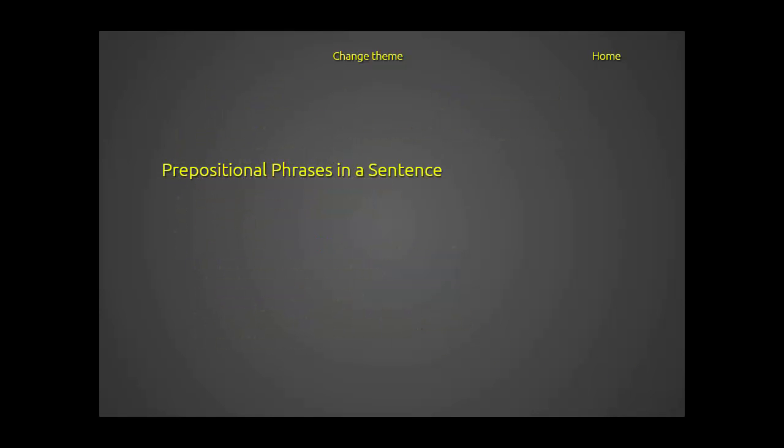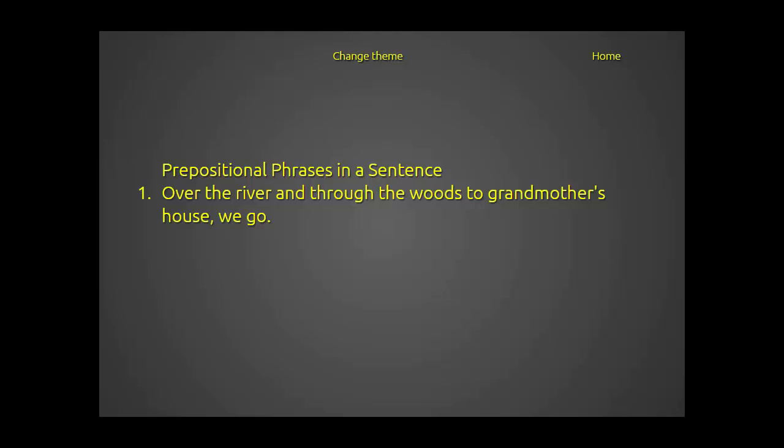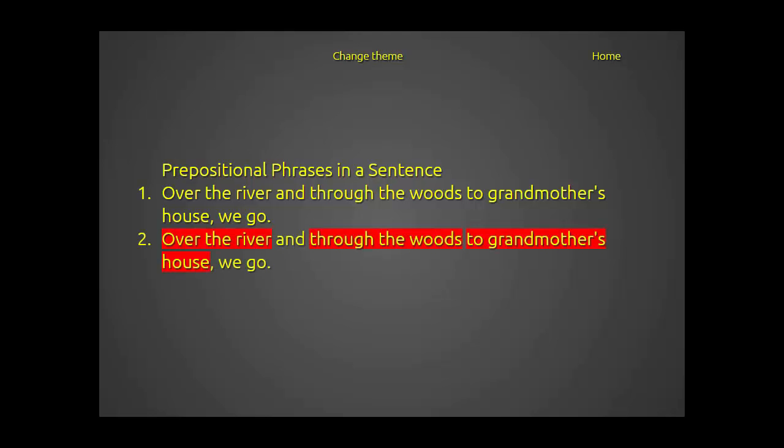So here are some examples of prepositional phrases in sentences. So we have over the river and through the woods to grandmother's house we go. And here's what that looks like if we highlight the prepositional phrases. And so what you see here is that our sentence, the subject is we, and the verb is go. So our base sentence is we go, and you can tell without the prepositional phrases we really have no idea where we're going.